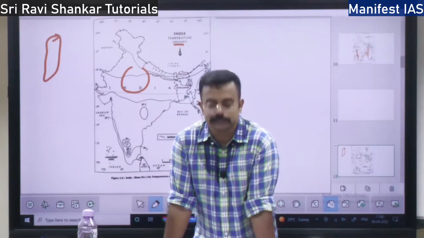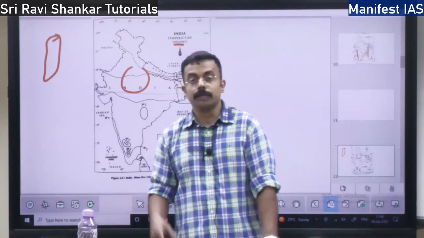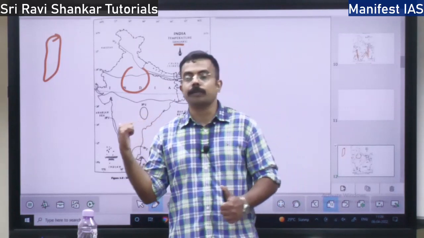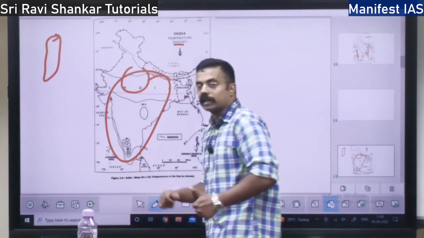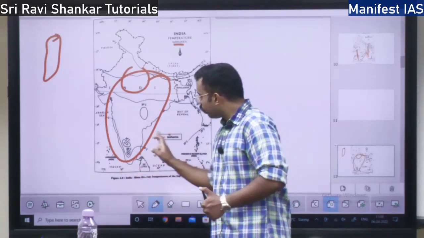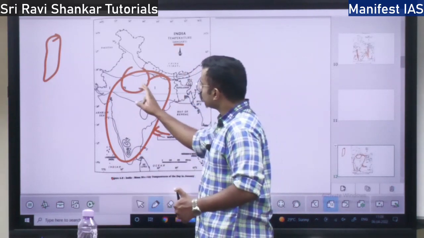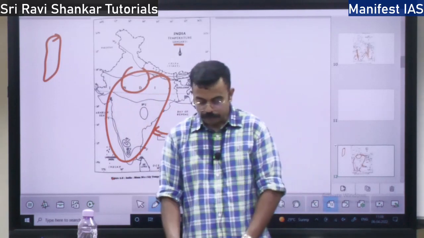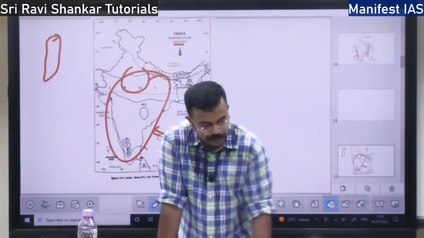Whereas in the south, I told you there is no cold weather region because of the moderation effect of the sea. That is the first reason. The second reason is the proximity to the equator. The peninsular part is close to the equator, so it will be moderate. One is the moderation effect of the sea, and second is that the equator is close to the southern Indian part, because of which this region will not experience much cold.